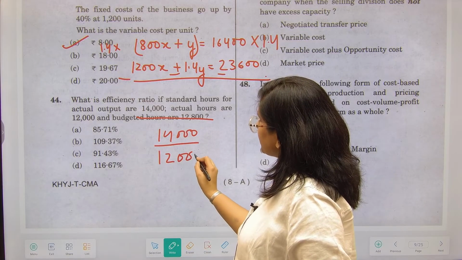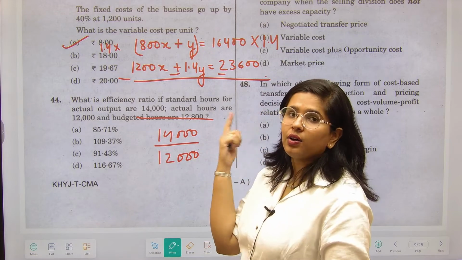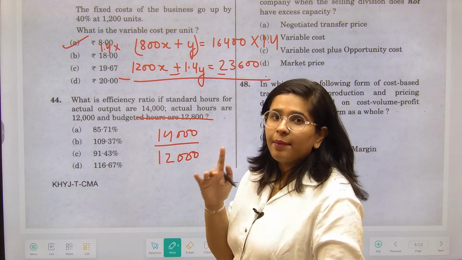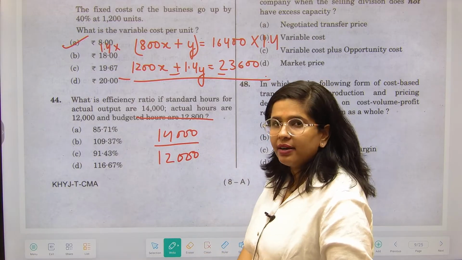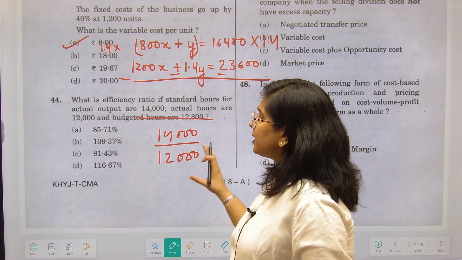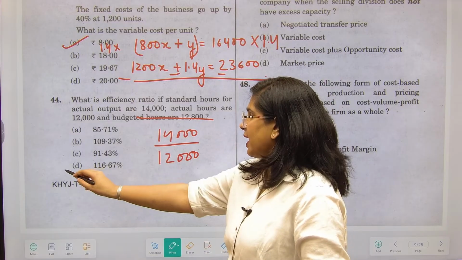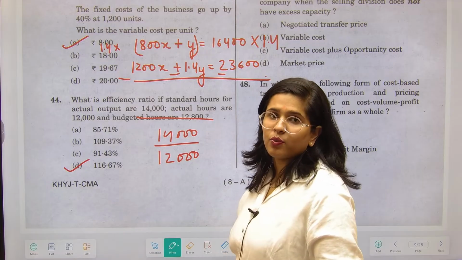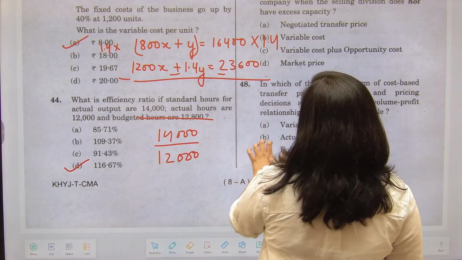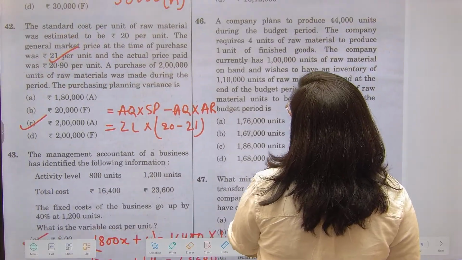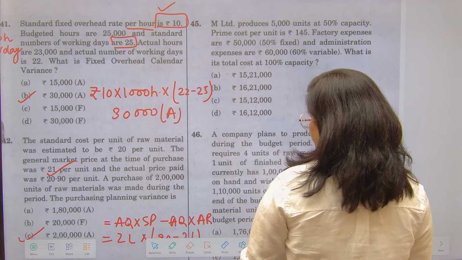Isn't it your efficiency is high? I will not write 12,000 in the numerator. नहीं, because I was supposed to take 14,000 hours. That were the standard hours, but I only took 12,000 hours. right? So that means my efficiency is high, and that is why I will take it as 116.67%. Next thing, this question,